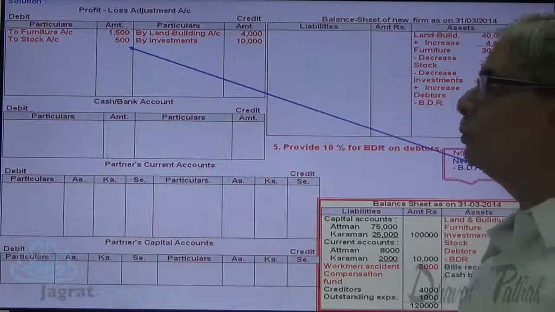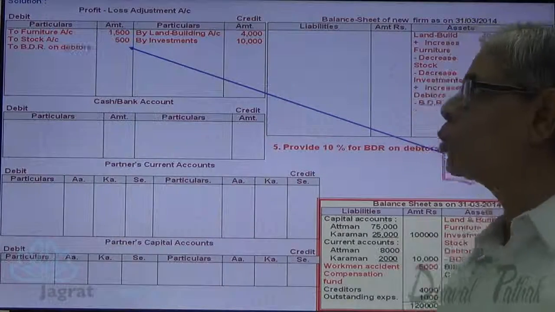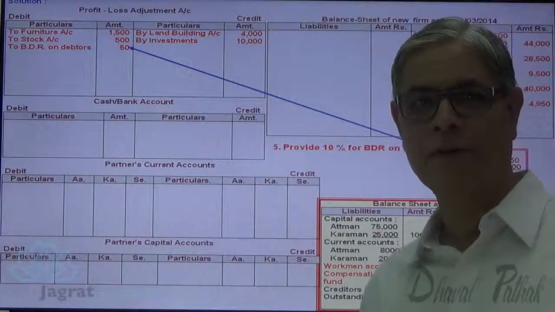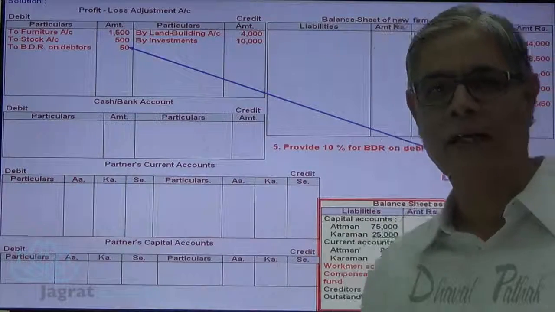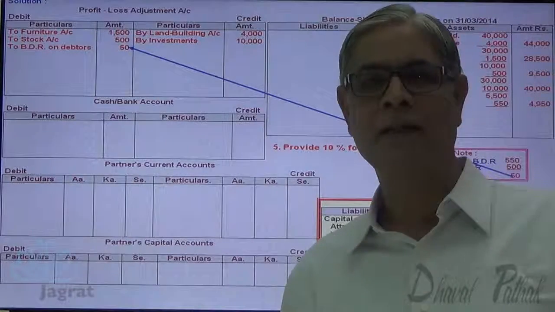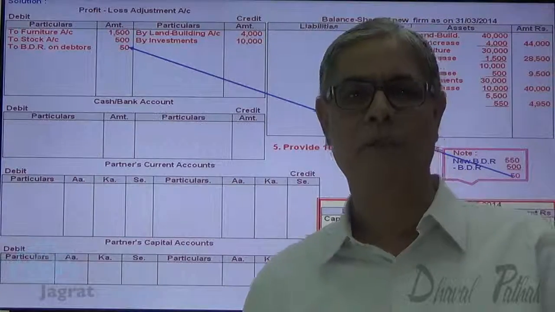That is debited to profit and loss adjustment account. So profit and loss adjustment account debit 50 to bad debt reserve account credit 50. That's the journal entry for additional provision for bad debt reserve made.